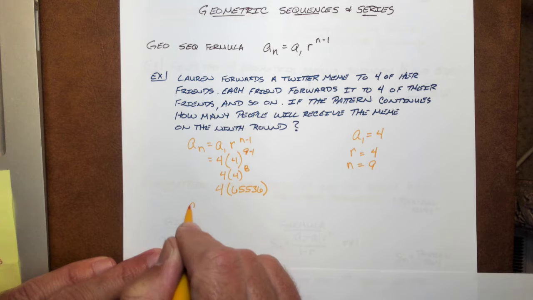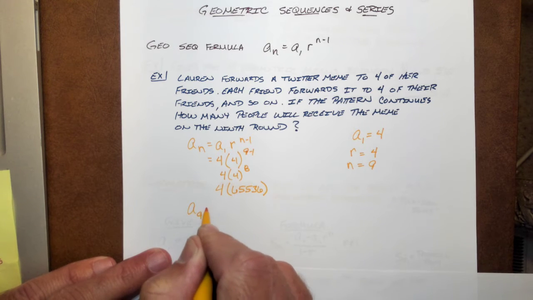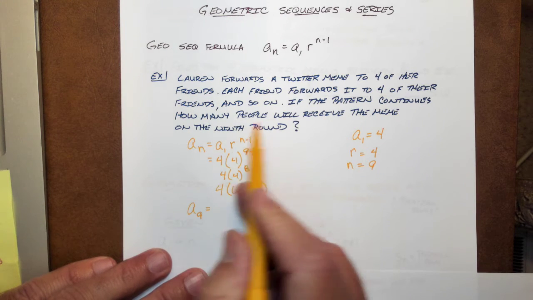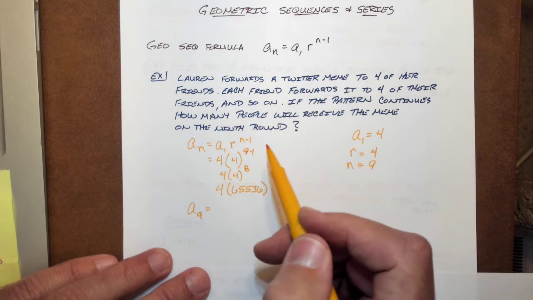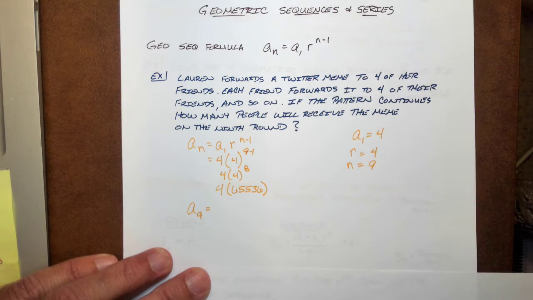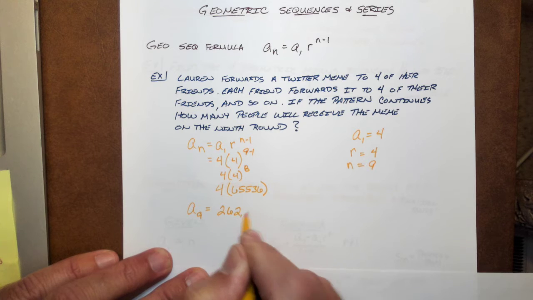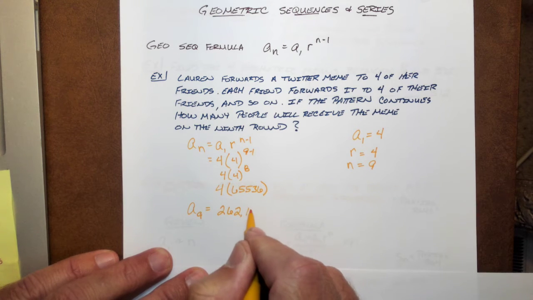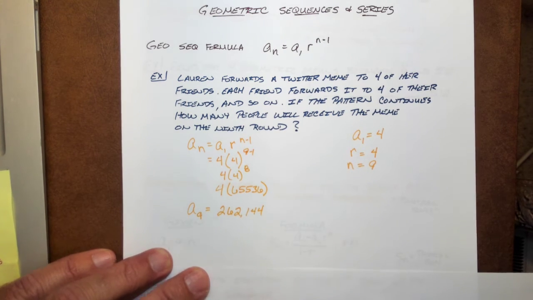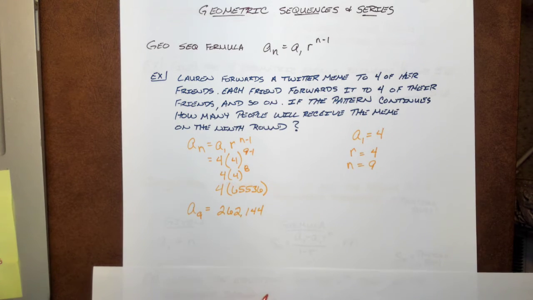So a sub 9, in other words, in the 9th round of these forwardings, where everybody sends to 4 friends, and those 4 friends to their 4 friends, and so on, means 262,144 people will receive the meme.